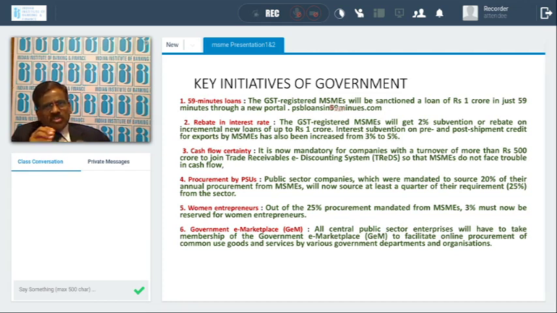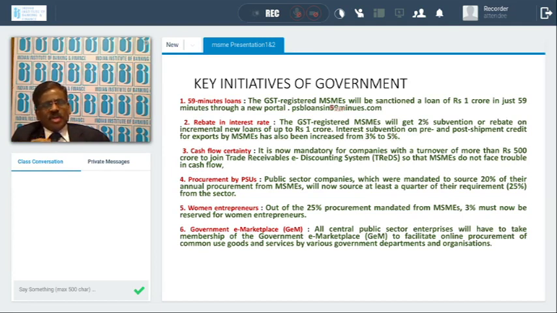For the GST registered MSMEs, they'll get a 2% interest subvention, that is an interest subsidy. This is for whatever incremental loan is sanctioned, not for the existing accounts, but for whatever incremental amount and accounts are sanctioned for them. There's a 2% interest subvention available. So this is in addition to the